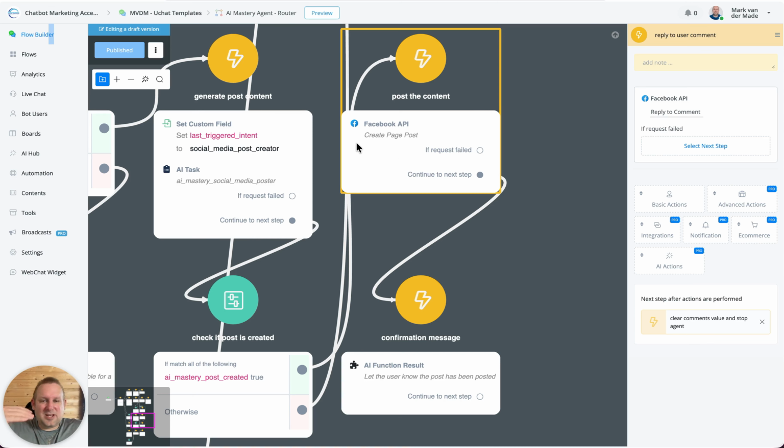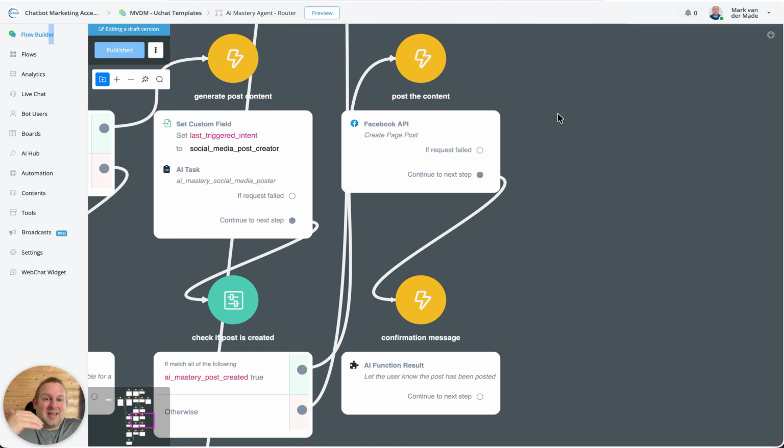So for now, I only have text posts, but in the future, I'm also going to expand towards a text with an image post, right? So I just want to experiment a little bit more with image creations, just to make sure that I get an effective image that has a good caption. And then from there, we will be able to post that as well. I think it's really cool.